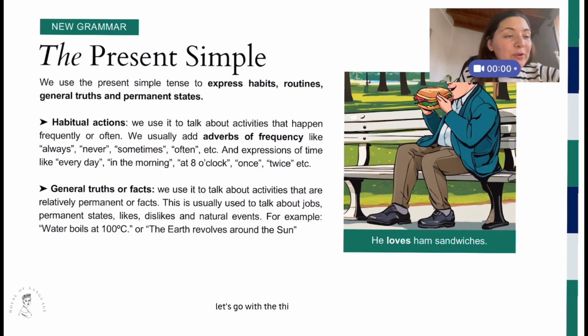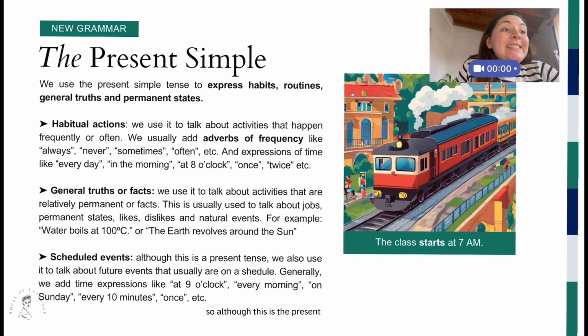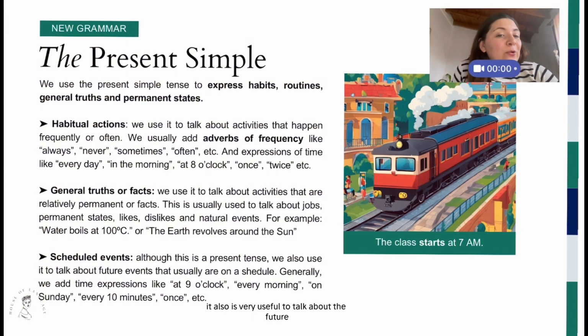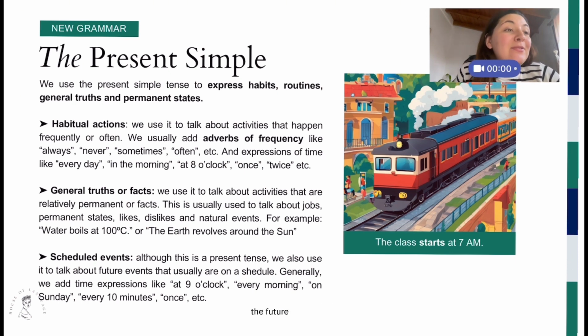Let's go with the third use of the present simple. So, although this is the present simple, it also is very useful to talk about the future. The future? Yes, the future. So, not any future, not the unpredictable future, but for activities that are in a timetable or on a schedule.